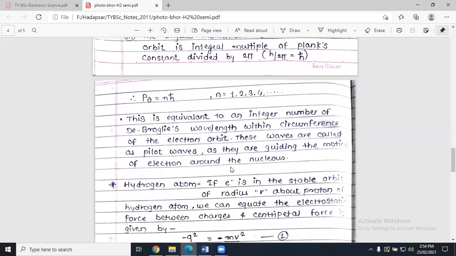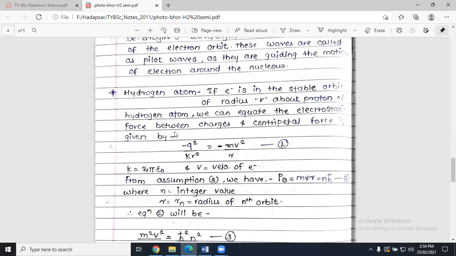This is equivalent to an integer number of de Broglie wavelengths fitting the circumference of an electron orbit. These waves are called pilot waves, as they are guiding the motion of the electron around the nucleus. Whatever waveforms are generated by this phenomenon are called pilot waves. And why are they called pilot waves? Because they are guiding the motion of an electron. These waveforms guide the electron in which direction to move. That is why they are called pilot waves.